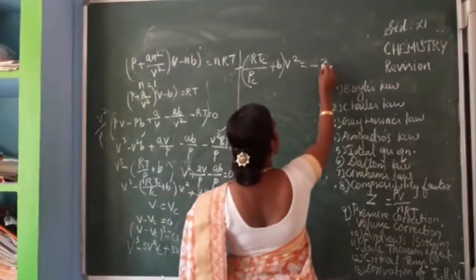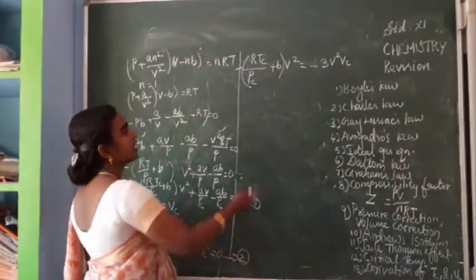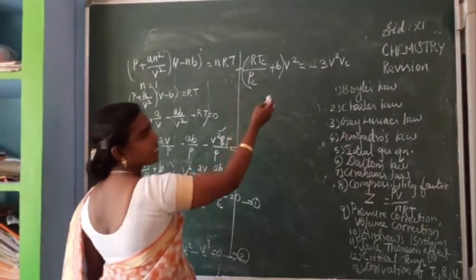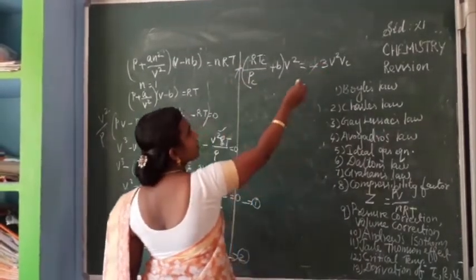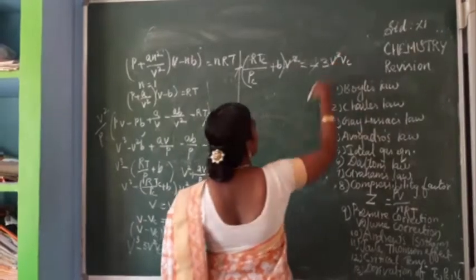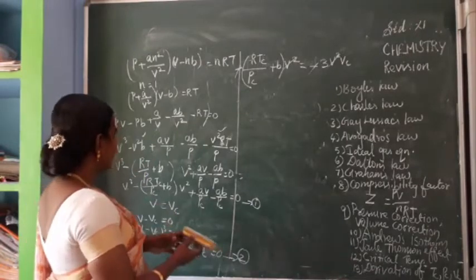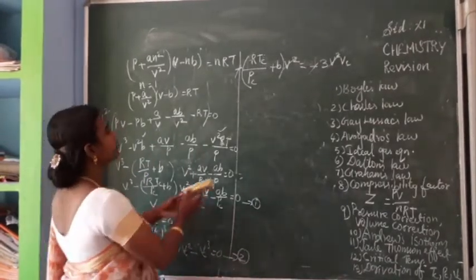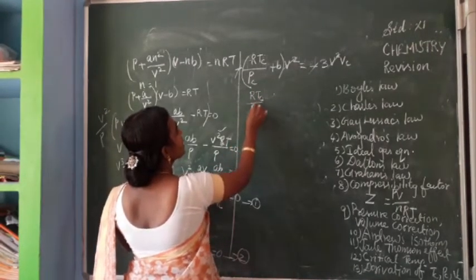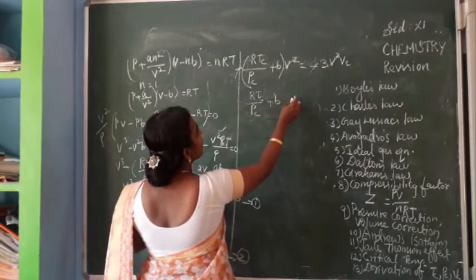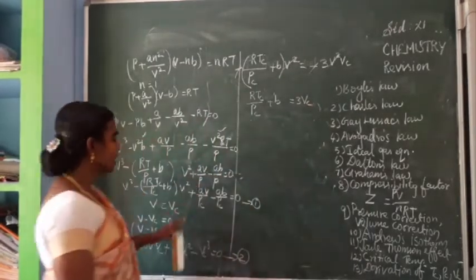So minus 3 Vc V square. Okay. So what terms can be cancelled? This minus we can cancel, this minus we can cancel, so this V square we can cancel, this V square we can cancel. So next two terms, that is RTC by PC plus B is equal to 3Vc. Let it be.